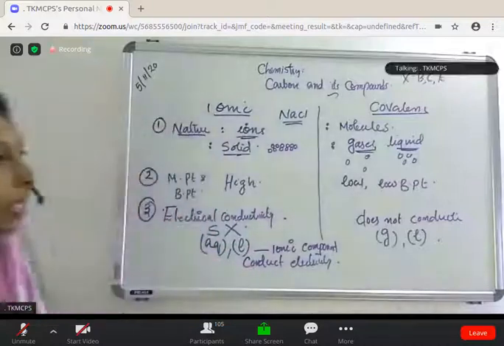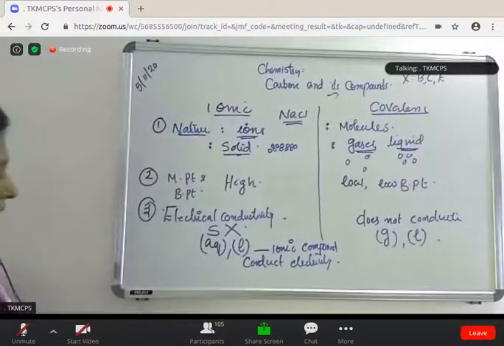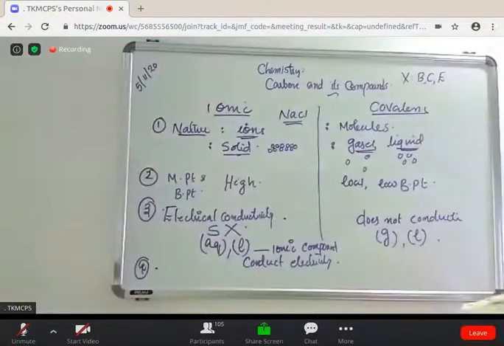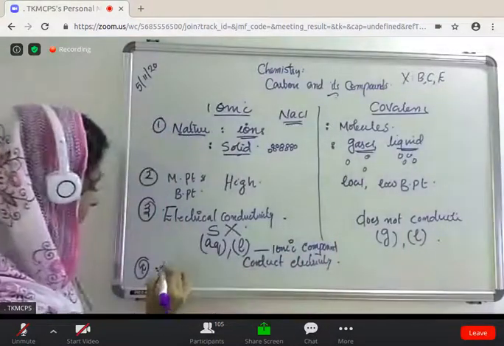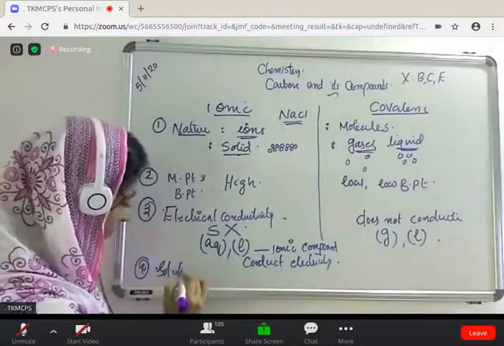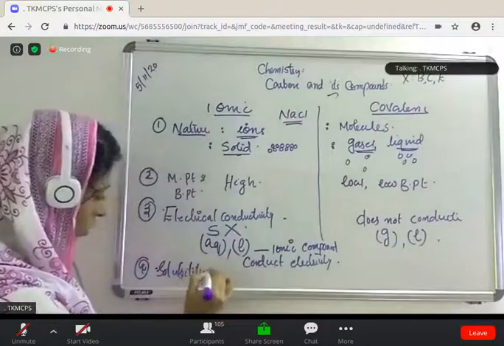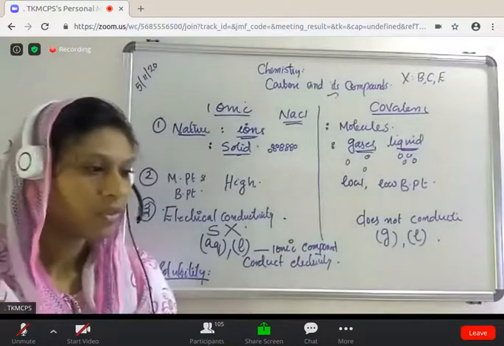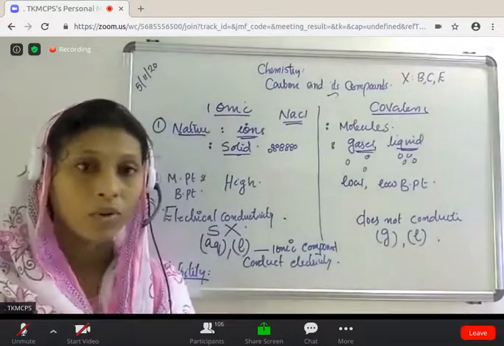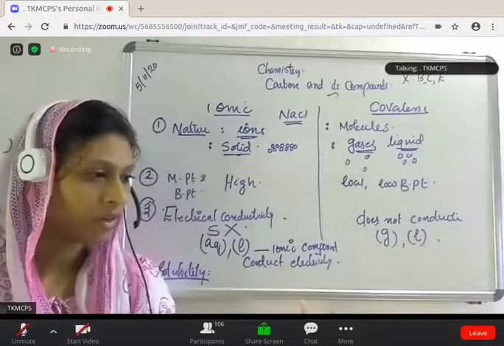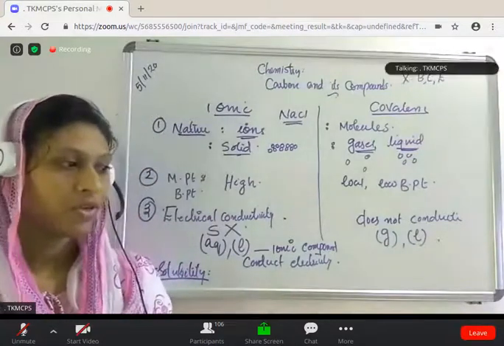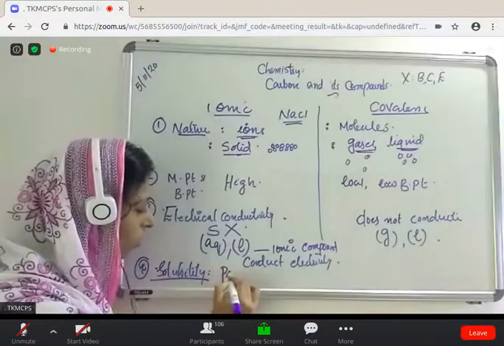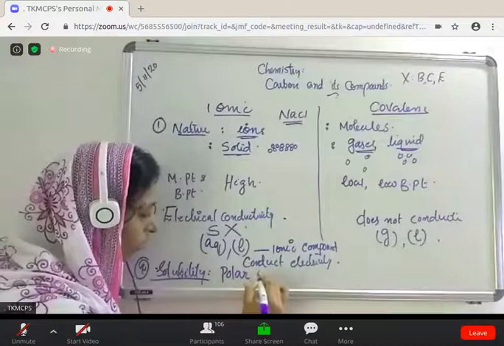Graphite. Okay. Then last one, fourth one, solubility. You know that the majority of the ionic compounds are soluble in polar solvents like water, isn't it? I already taught. Majority of the ionic compounds are soluble in polar solvents like water.